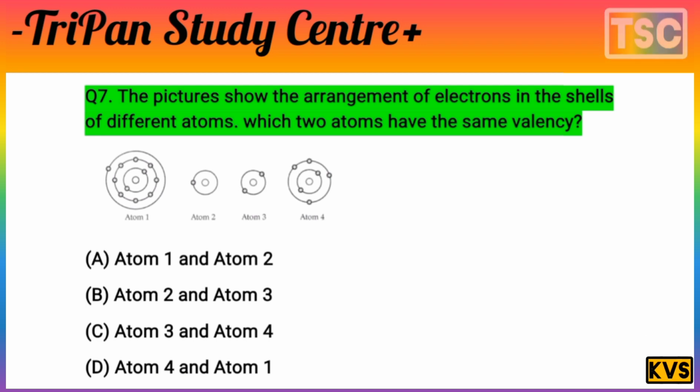It means atom 1 and atom 2 each carry 1 electron, so the valency electron is 1. The examiner's question is: which two atoms have the same valency? So atoms 1 and 2. It means option A is correct. And let's see the next question here.